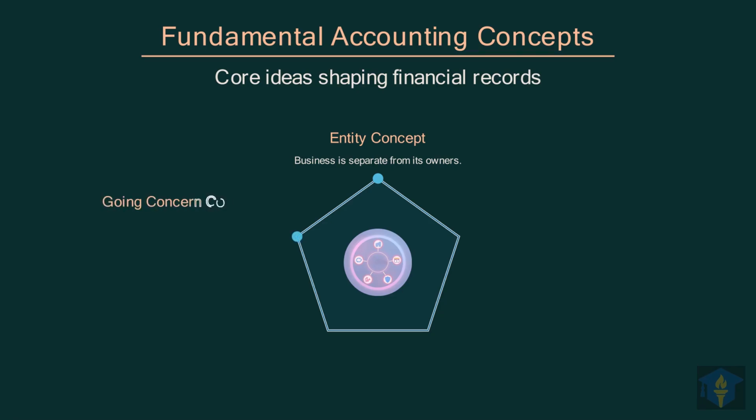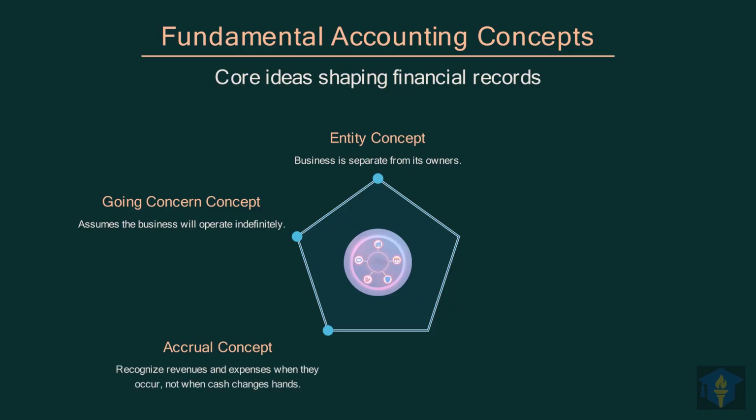The going concern concept assumes a business will continue to operate indefinitely into the future. This fundamental assumption allows us to record assets at their historical cost rather than liquidation value. The accrual concept recognizes revenues and expenses when they occur, not just when cash changes hands. This means we record economic events when they happen, regardless of the actual cash flow at that moment.